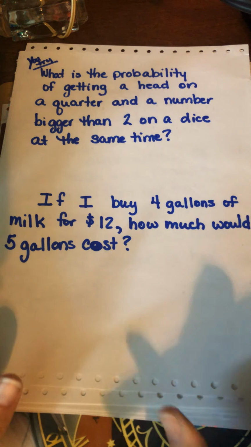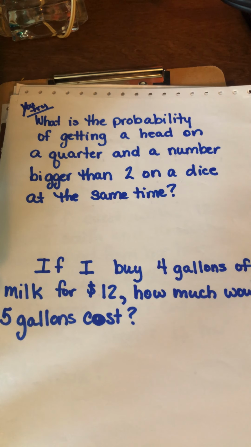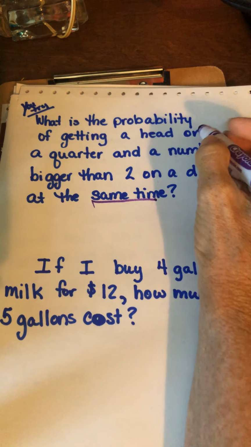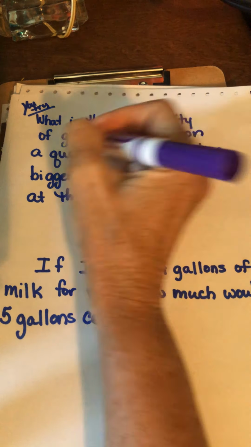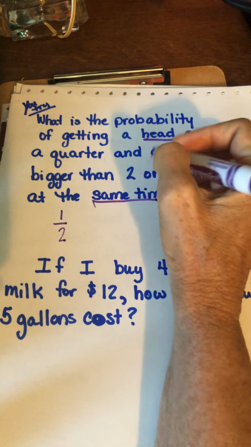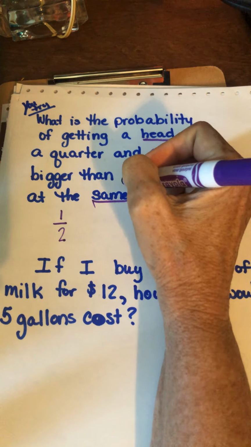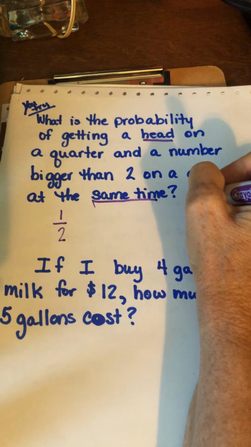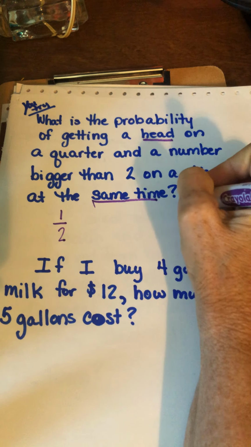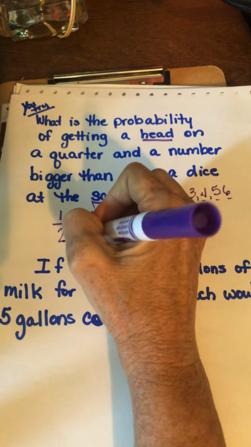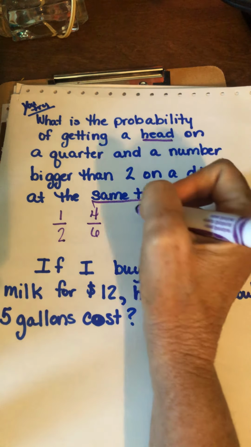Okay, so what is the probability of getting a head on a quarter and a number bigger than 2 on a dice at the same time? This is compound probability. We did several lessons on this. The chance of getting a head on a quarter is 1 out of 2. The chance of getting a number bigger than 2, it did not say 2 and bigger, bigger than 2, so that would be a 3, a 4, a 5, and a 6. So we have 1, 2, 3, 4 chances over 6 out of 6. There's 6 numbers on a dice.